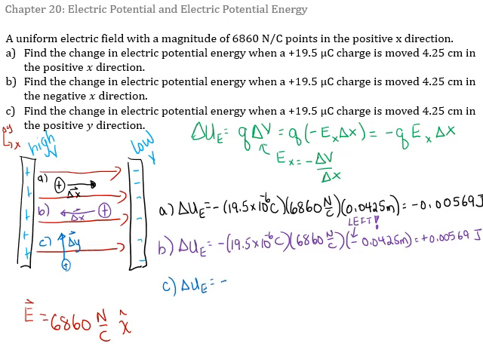Delta U is minus our charge times our electric field times our delta x. Well, it doesn't move left or right, so delta x is 0. No change in electric potential energy. That's not surprising because there's no change in potential, and potential energy depends on potential.